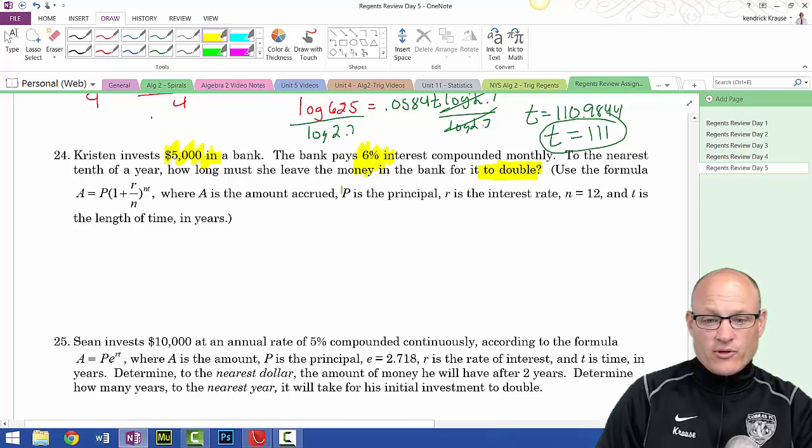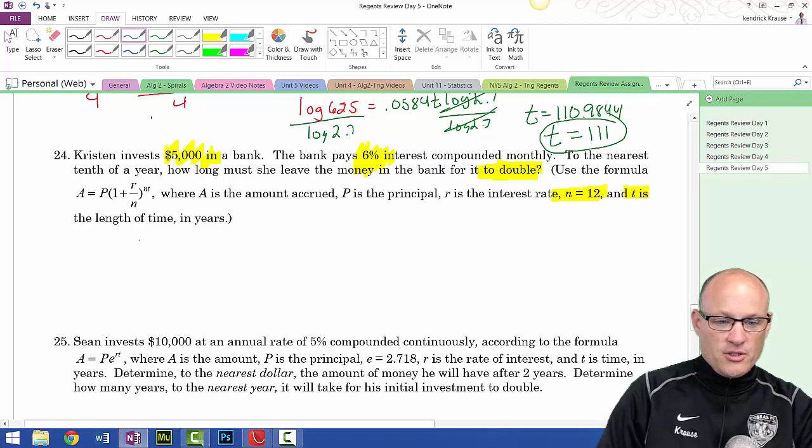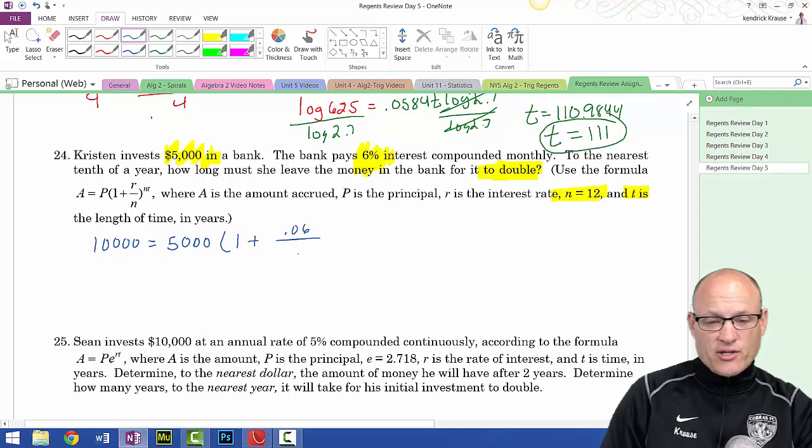The principal, R is the interest rate, N is, it's compounded monthly, so N is 12, and T is the length in years. We started with $5,000, and we got 1 plus the rate, 0.06, that's 6% over 12 to the 12t.